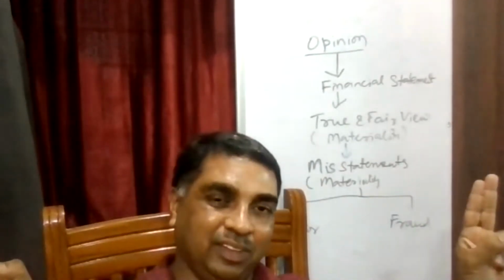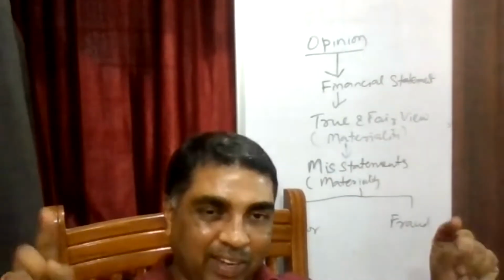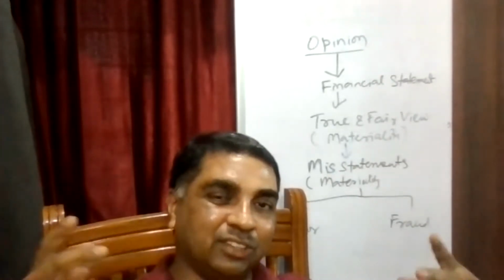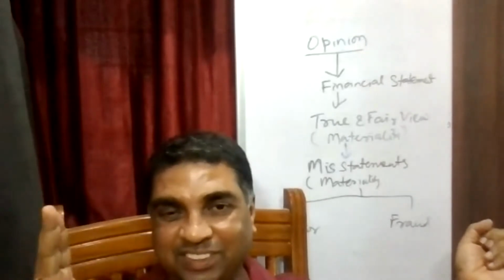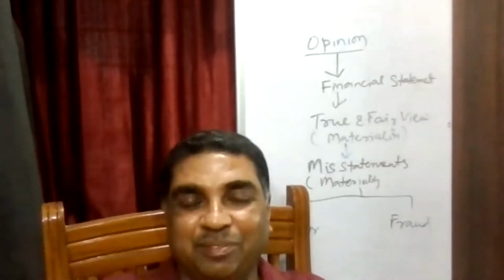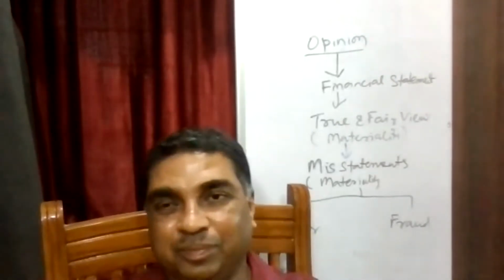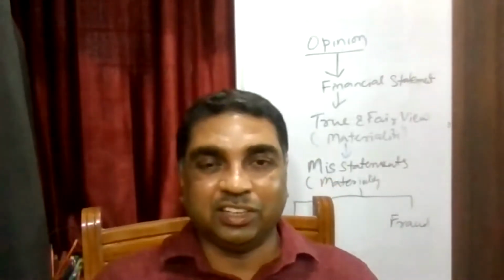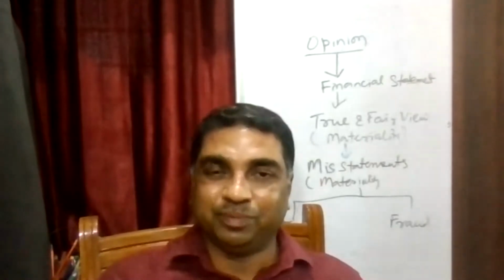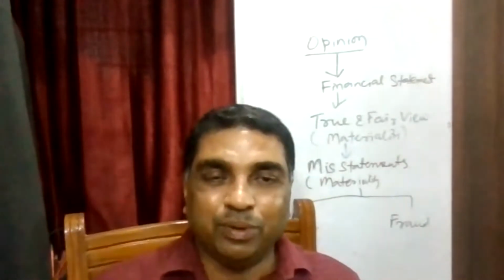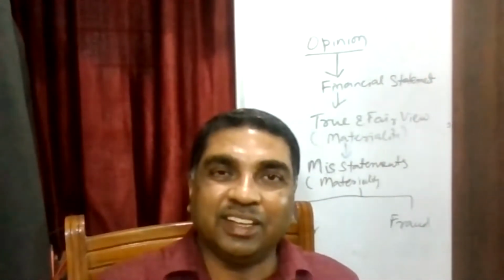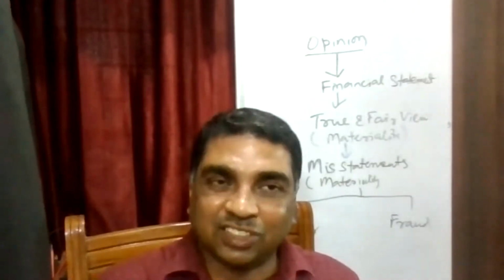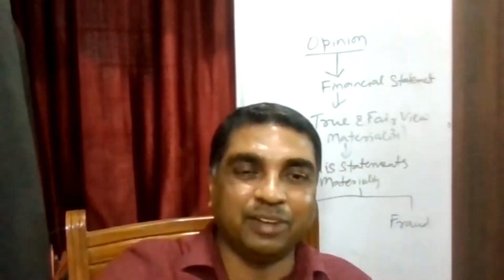Now let us understand the circumstances of these two things, in which circumstances there might be error and fraud. In case you find such circumstances exist, as an auditor you are expected to be more careful, because in these circumstances error and fraud can be expected.